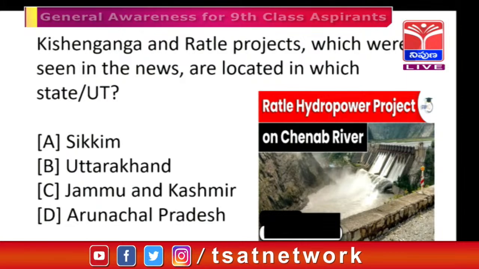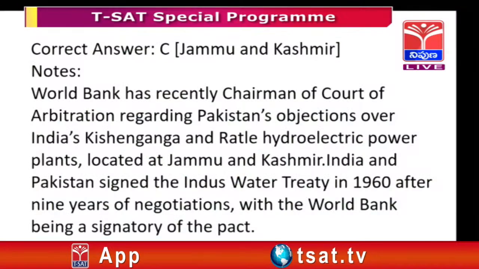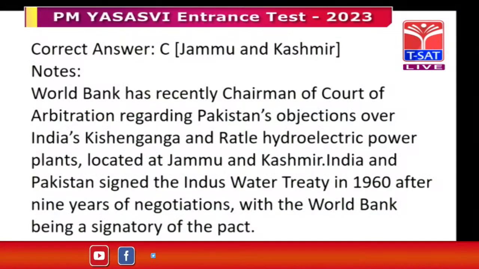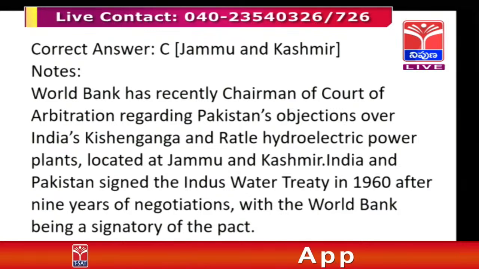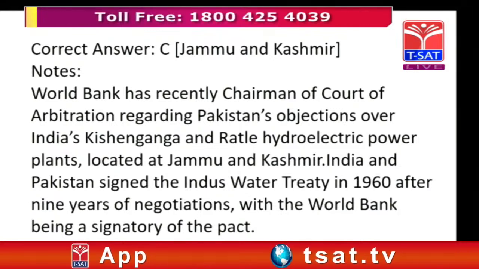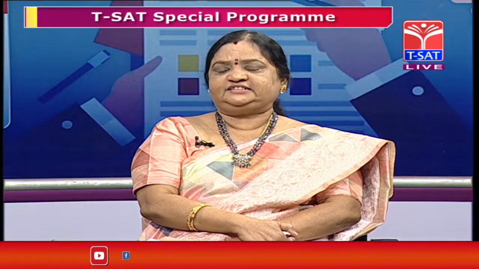correct option. So, can you say the correct answer, Susila madam? The correct answer is obviously Jammu and Kashmir, sir. The World Bank has recently named the chairman of the Court of Arbitration regarding Pakistan's objections over India's Kishan Ganga and Rattle hydroelectric power plants located in Jammu and Kashmir. India and Pakistan signed the Indus Water Treaty in 1960, sir, after 9 years of negotiations, with the World Bank being the signatory of the pact. So I go with Jammu and Kashmir, sir.